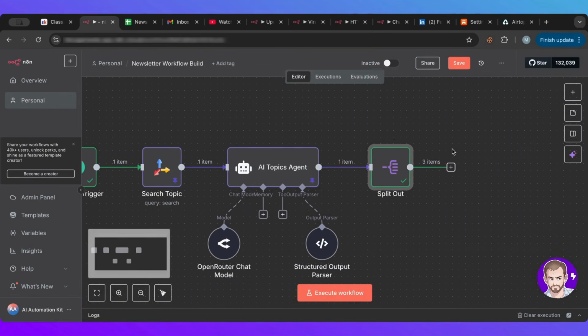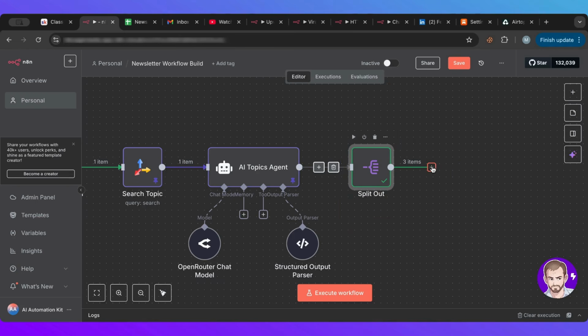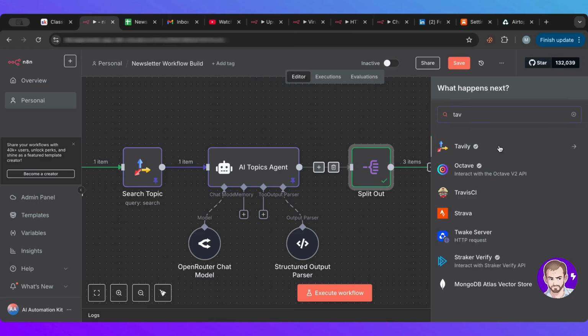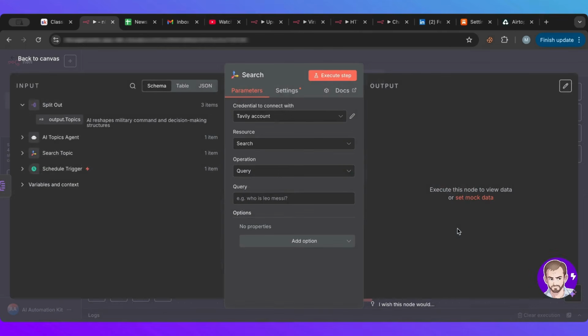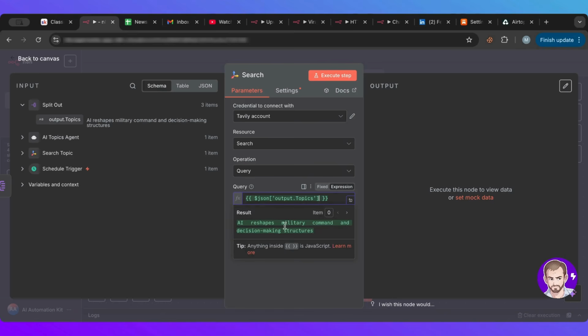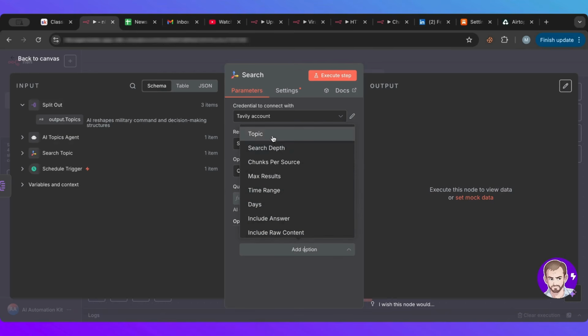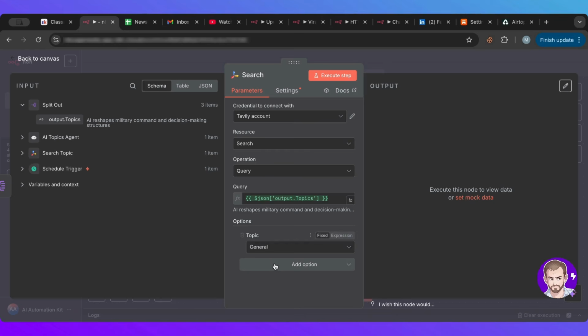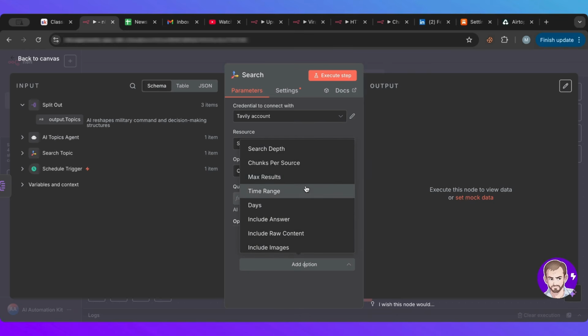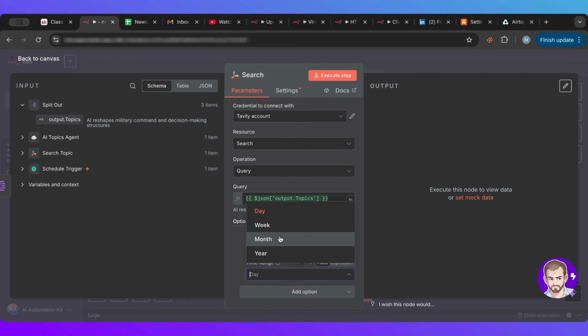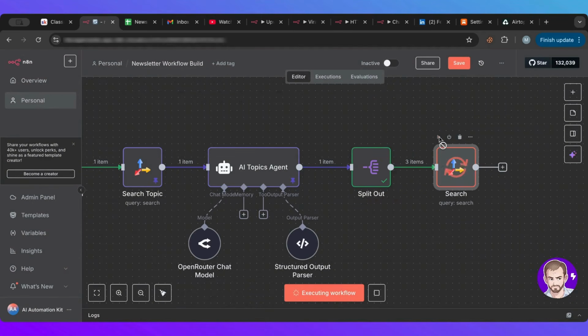Okay. So what I'm going to do now is create another Tavily search, because now I want to search each of these items. What I want is I want to search these items here from the split out node, and I want the topic here to be general. I could leave it as is, or I could just remove this and it will be defaulted to general. As for the time range, I have more time in here, so let's put a month. Okay, so that would be 3 per, it will do it 3 times, but I forgot one thing.